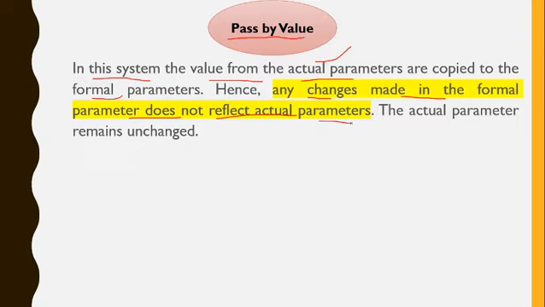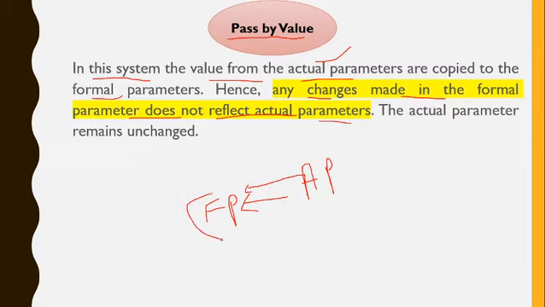The value of the actual parameter is passed to the formal parameter.